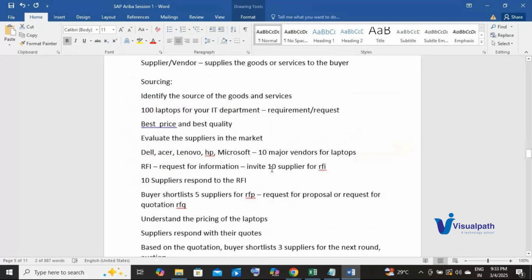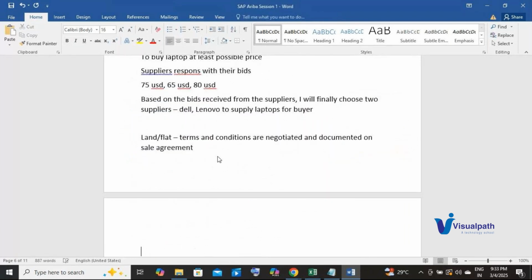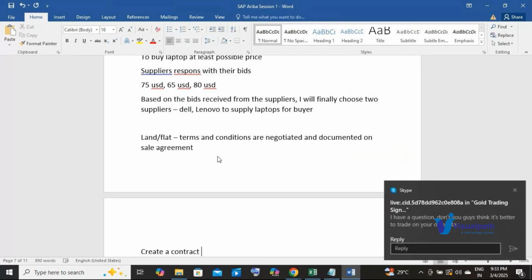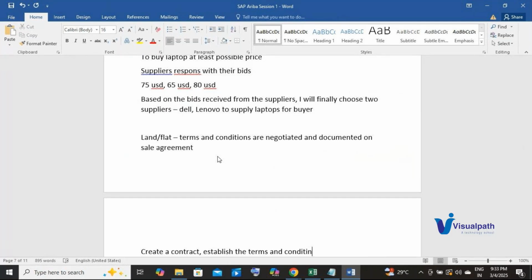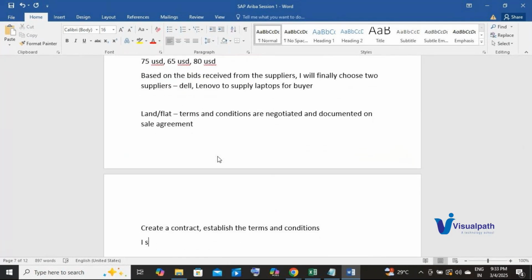Okay, I create a contract. Okay, establish the terms and conditions. I or the buyer sends this contract to the supplier for negotiation, right, or review.